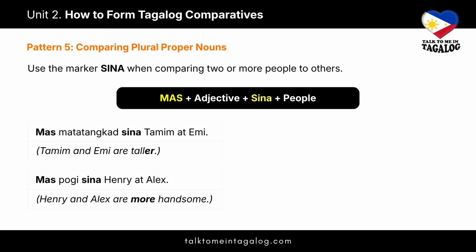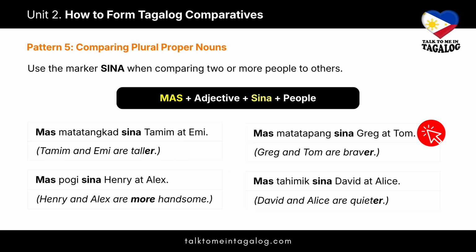Two more examples. Mas matatapang sina Greg at Tom, meaning Greg and Tom are braver. Mas tahimik sina David at Alice. David and Alice are quieter. Notice again that because we are talking about multiple people, the ma adjectives are also pluralized.